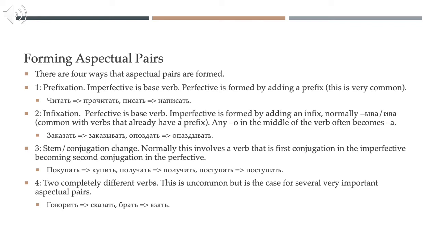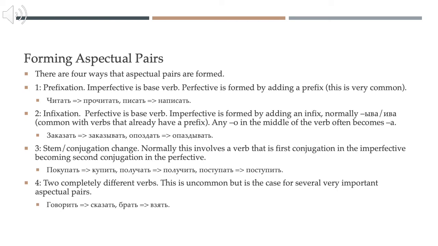And again, this is very commonly done with a perfective verb that has already been formed with a prefix. So, for example, with the verb заказать, казать is sort of a base verb, and then we can create all kinds of meanings for it by adding various prefixes, turning it into various perfective verbs, and then we create their imperfectives by adding this iva infix. So we take kazat, the base verb, we make it perfective by adding za, we get zakazat, to order, and then we need an imperfective, and we add iva: zakazivat. So that is how that works.